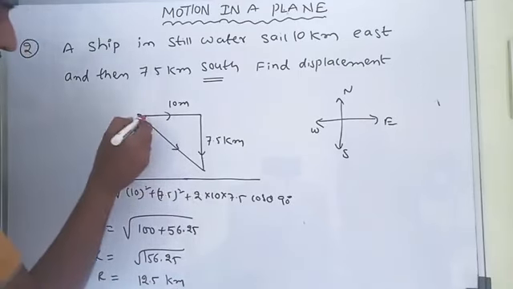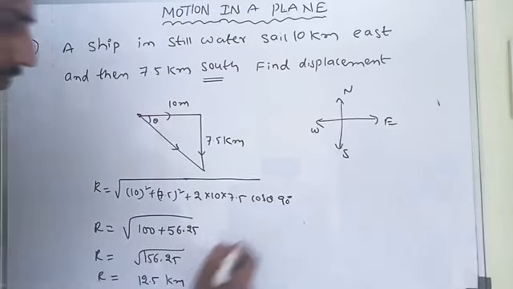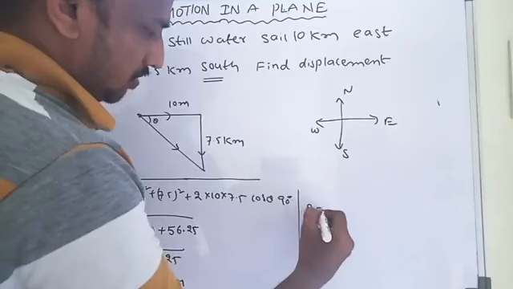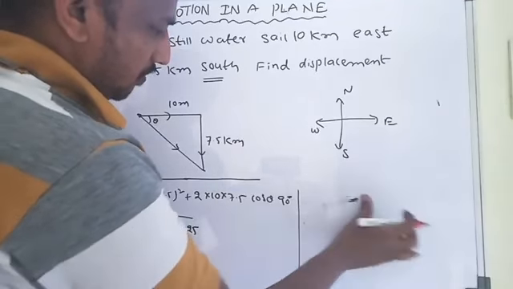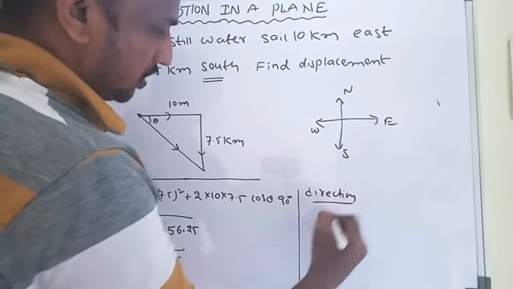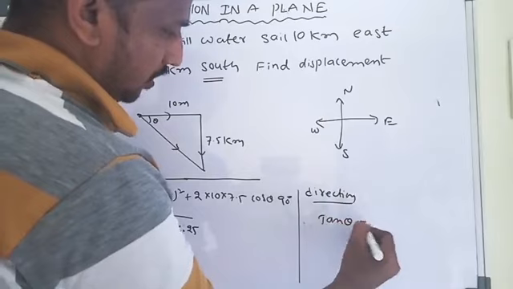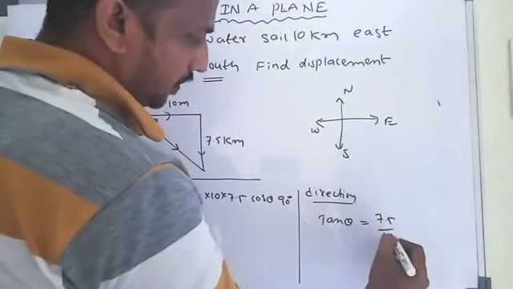This is the direction here. The direction theta is equal to tan inverse. We know tan theta is equal to opposite by adjacent, that is 7.5 divided by 10.